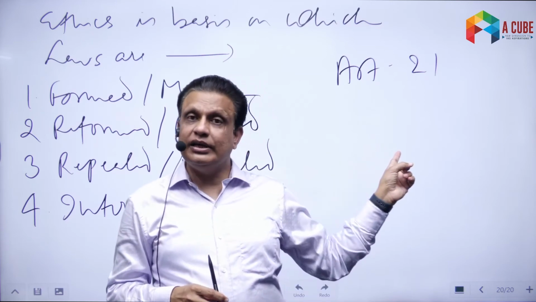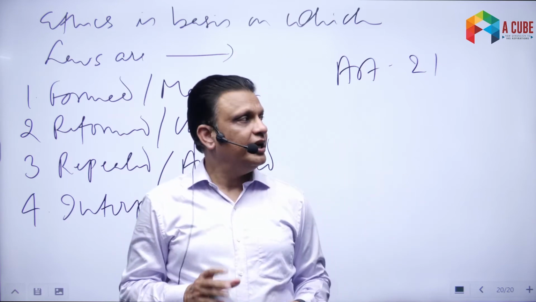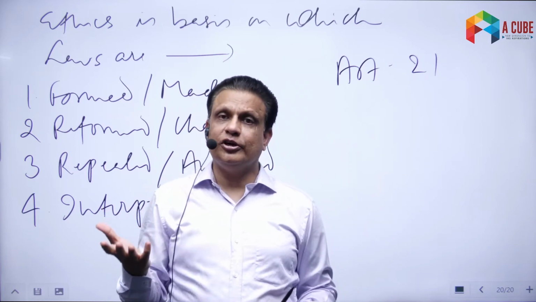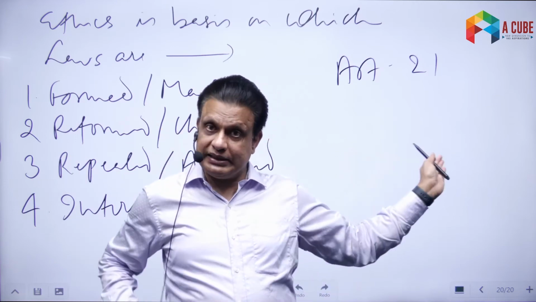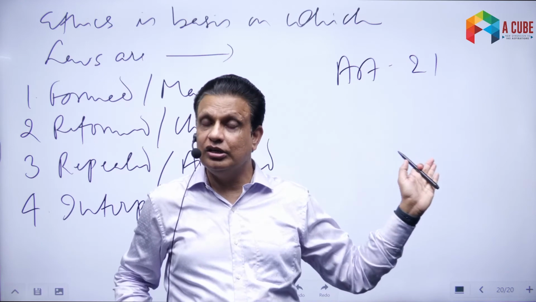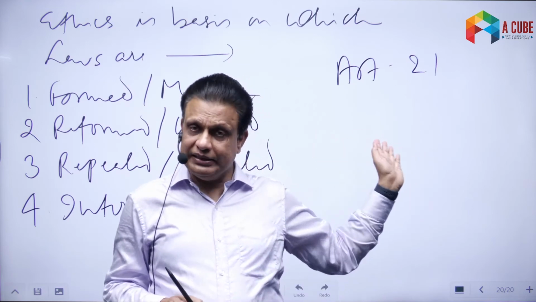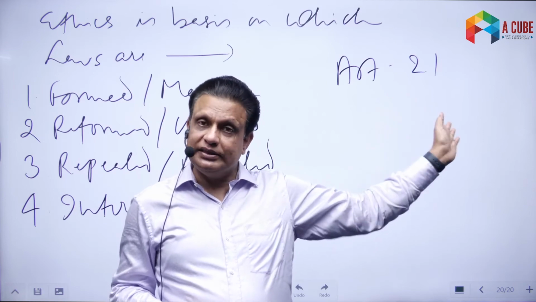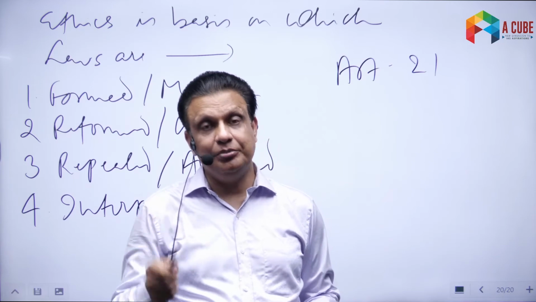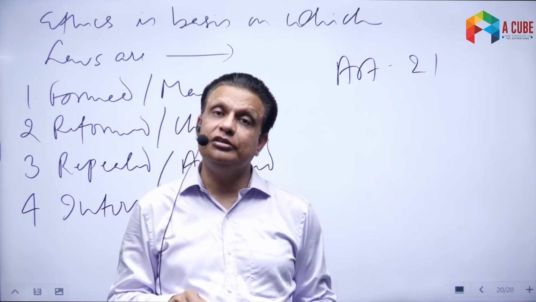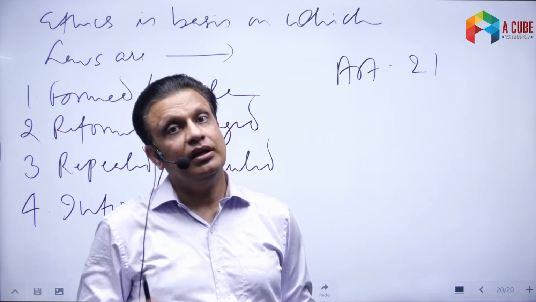So Article 21 has been interpreted a number of times for the last 70 years, in which you can see many different things: right to education, right to food, even Section 377, homosexuality, or the adultery law. All of these things have been interpreted by our ethics again, and the scope of Article 21 has become wider and wider with time. The word is the same, the article is the same, but its meaning has changed significantly for the last 60-70 years or so. How did that happen? That happened because of ethics.